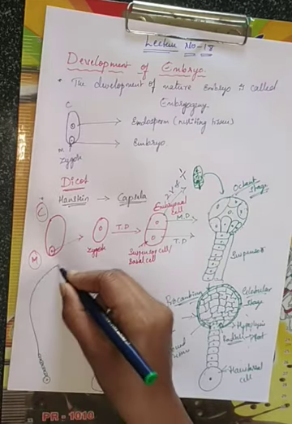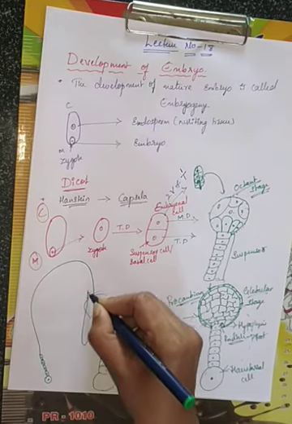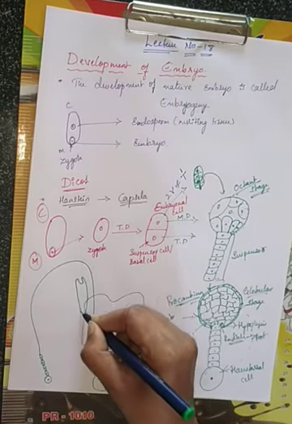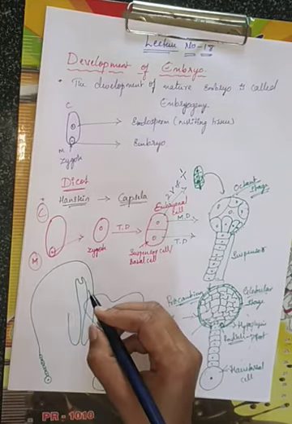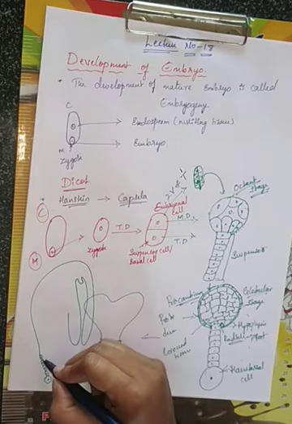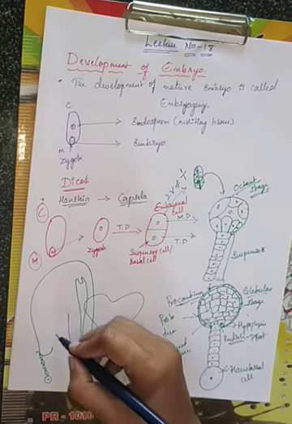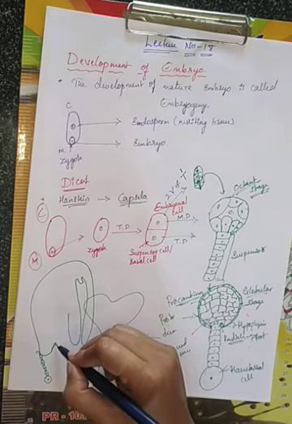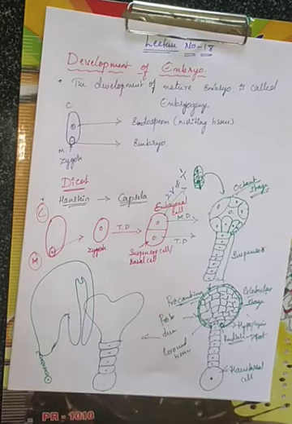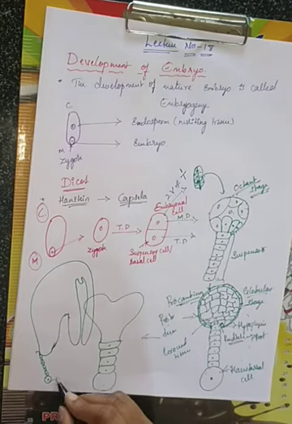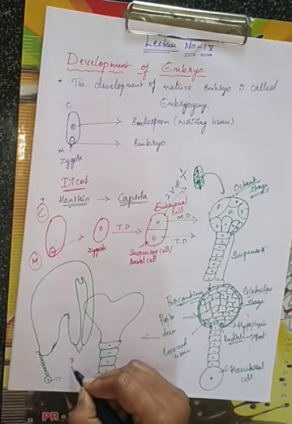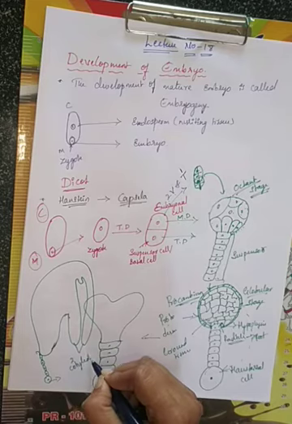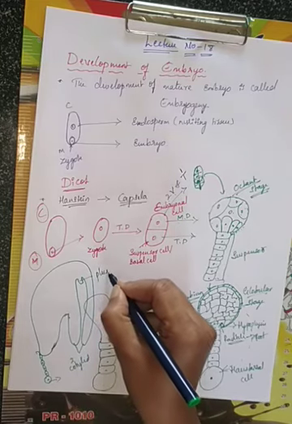Now the cotyledon will be formed like this. Okay, this is actually the cotyledon. Okay, now this is what? Suspensor. These are the two cotyledons, and then here is plumule.